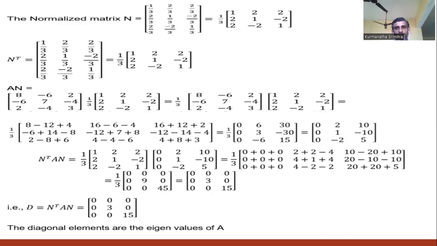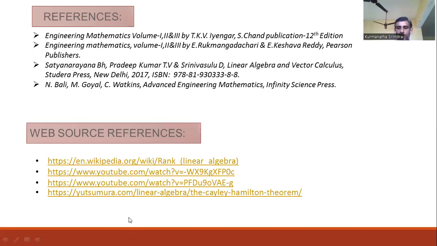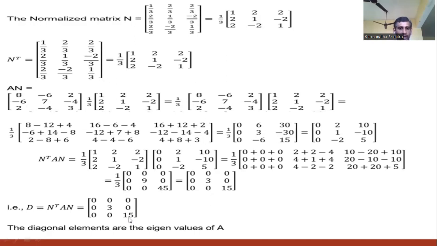And by the diagonalization procedure, we can simply multiply N transpose A N. We get the diagonal matrix N transpose A N. It is a multiplication process of three matrices. We get 0, 0, 0, 0, 3, 0, and 0, 0, 15. So it is also a diagonal matrix: except the diagonal elements, all the elements are zeros. And observe here that the diagonal elements are the eigenvalues. The first eigenvalue is 0, the second eigenvalue is 3, and the third eigenvalue is 15.